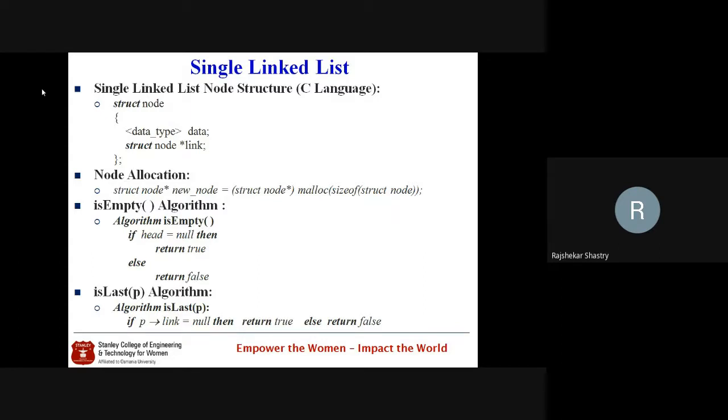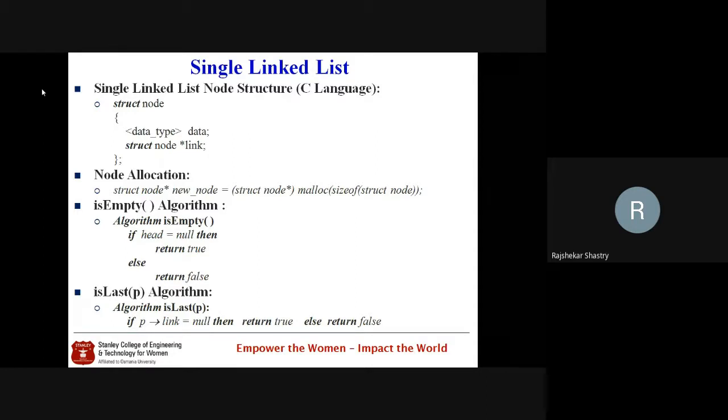So that's why we take structure support, using which we can construct the single linked list node. The node structure is struct node, with any data type. Here I didn't specify the data type. You can store data of integer type, character type, or even a string, or even one complete other structure as data.